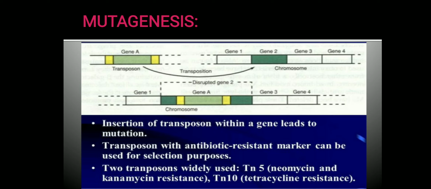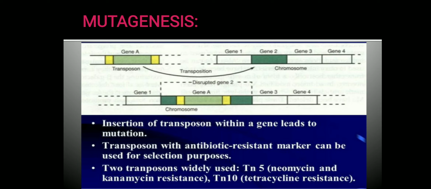So once the gene A transposon is inserted in between gene 2, the gene silencing will occur, therefore causing the mutation in the organism. Therefore, the proteins produced by gene 2, gene 3, gene 4 will not be produced and the mutation will occur, which will be seen as a phenotypic appearance in the organism. So, insertion of a transposon within a gene will lead to mutation. That is the first thing.